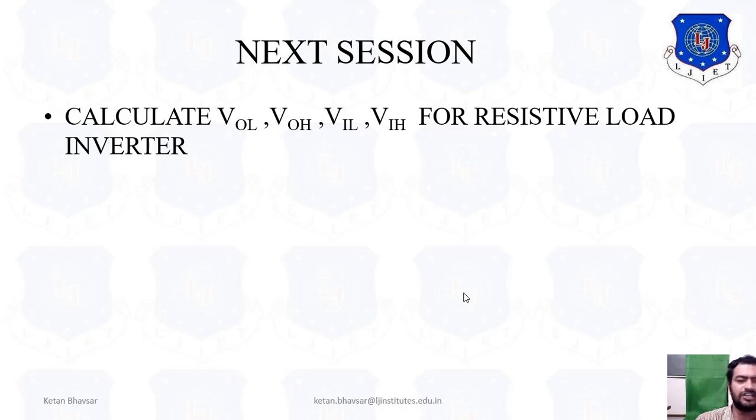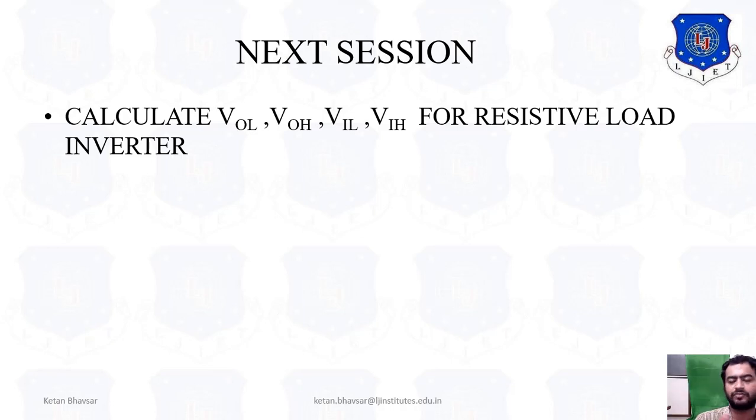Now in the next session we talk about the resistive load inverter in terms of VOL, VOH, VIL and VIH. We discuss what exactly the variation effect is when we talk about VOL, output low, output high, and the intermediate low and intermediate high. We have to prove mathematically what effect is produced in terms of voltage variations starting from VOL to VOH, and there are two intermediate states, VIL and VIH, that we discuss.